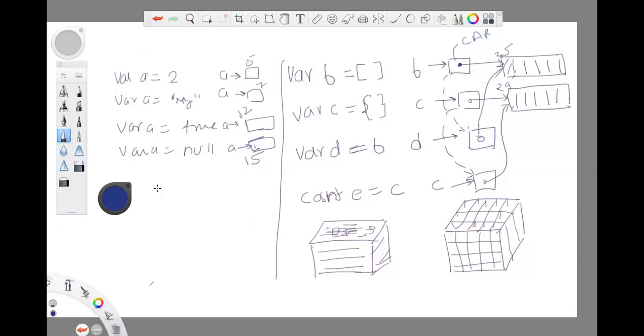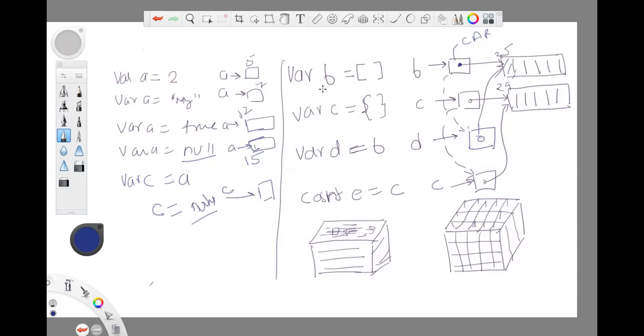Okay. So if I do var c equals a, what will c hold? The last var a was null. It will hold null, right? It is a primitive. So it will create its own memory location, its own copy. C will point to its own memory location or own copy.